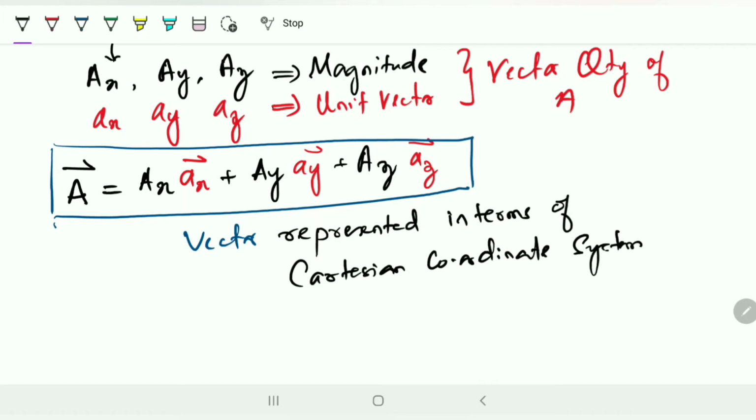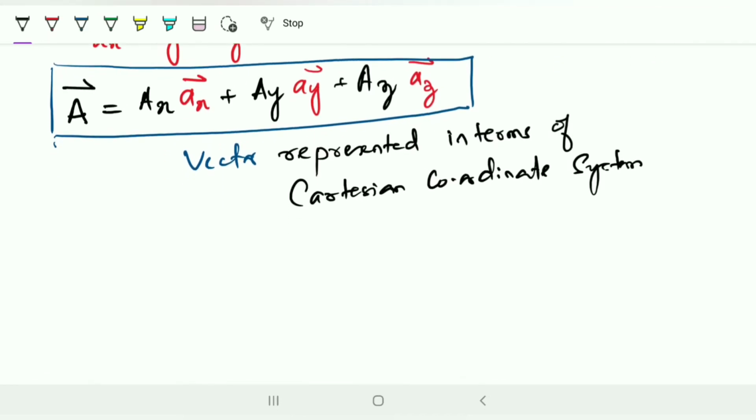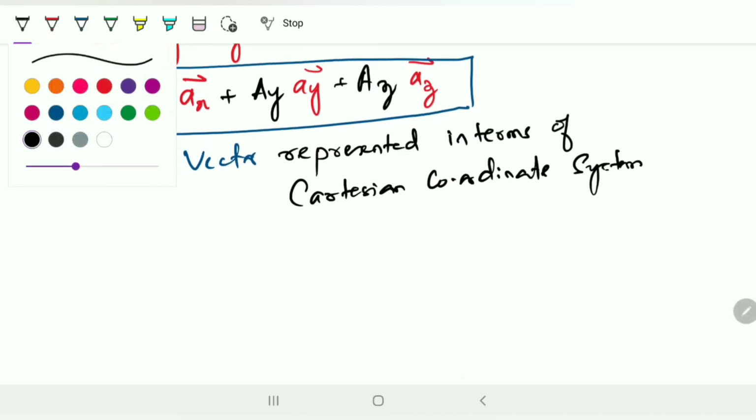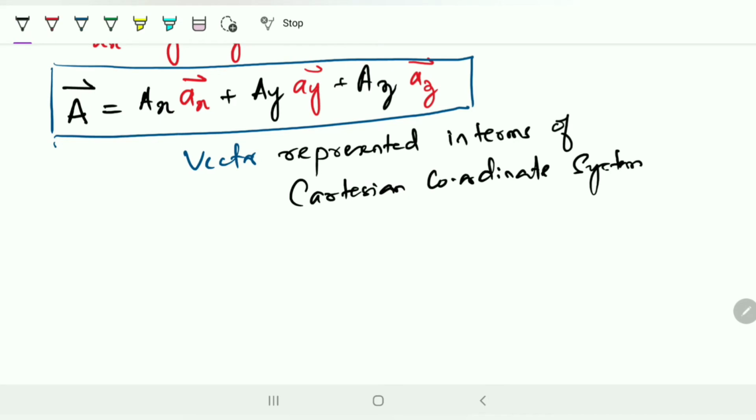We can represent a vector even in a cylindrical coordinate system and also a spherical coordinate system. For explanation, I am taking the Cartesian coordinate system. Suppose I am asked to find the magnitude.